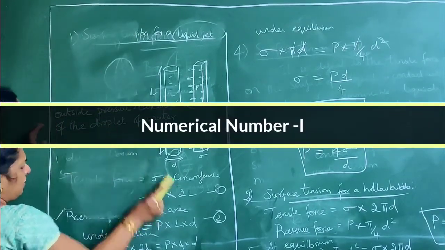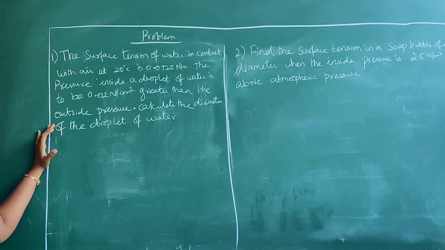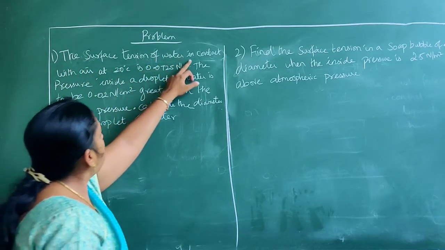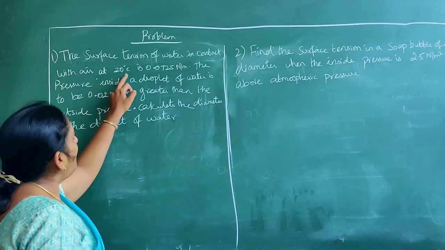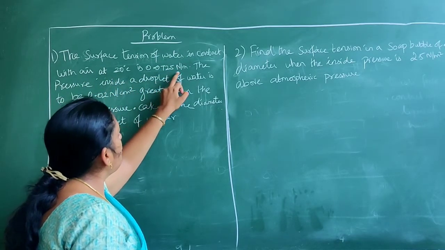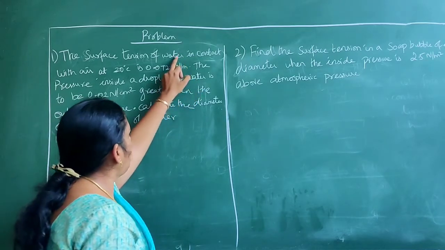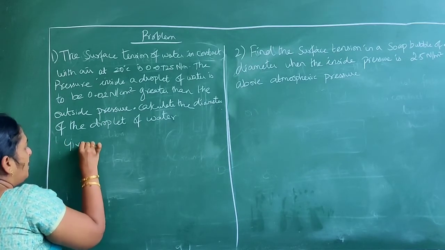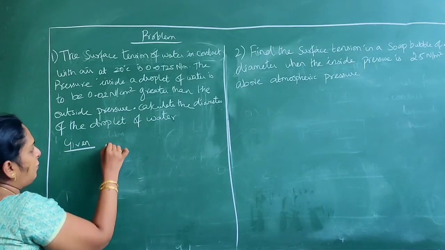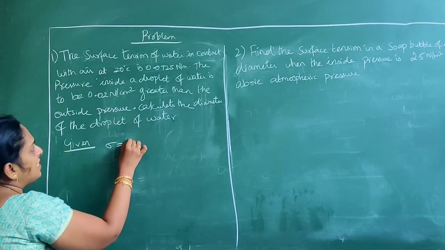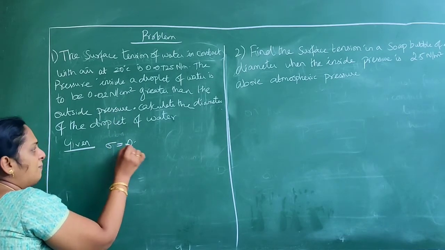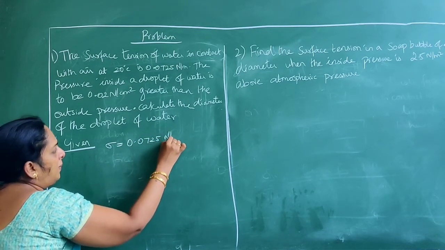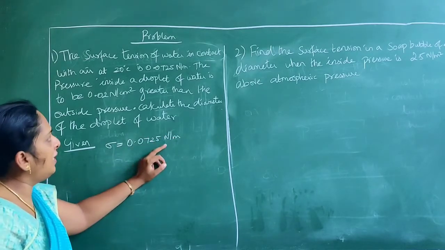We are going to see two problems related to surface tension. First we will go one by one. The surface tension of water in contact with air at 20 degrees centigrade is 0.0725 Newton per meter. I already said the unit for surface tension is Newton per meter. Whenever a problem is given, you have to write what is given. Here surface tension is given, by the symbol sigma, so it is 0.0725 Newton per meter.